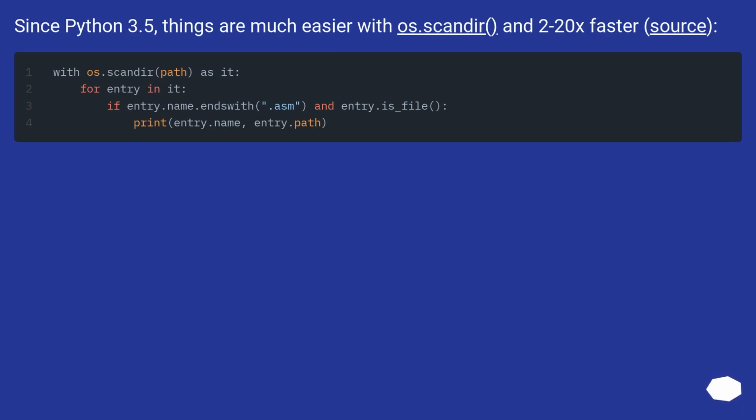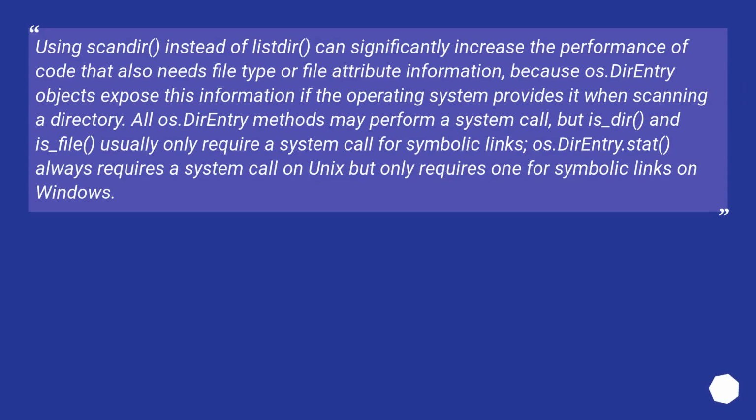Since Python 3.5, things are much easier with os.scandir and 2 to 20x faster. Source. Using scandir instead of listdir can significantly increase the performance of code that also needs file type or file attribute information, because os.DirEntry objects expose this information if the operating system provides it when scanning a directory.